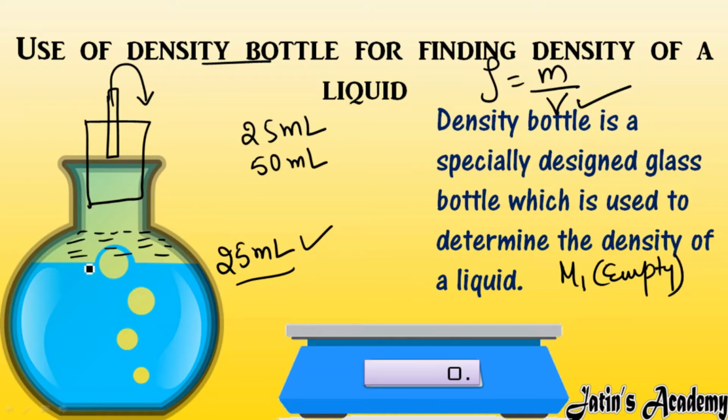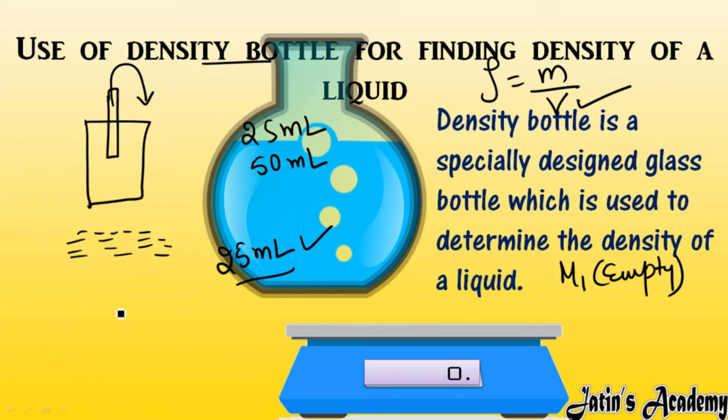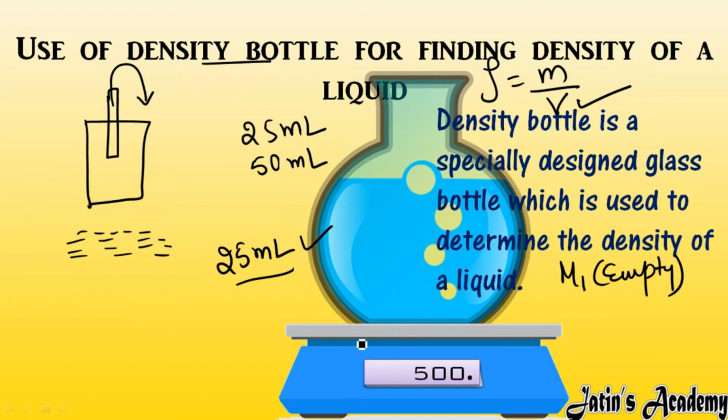Afterward, you pour the liquid into it. For example, 25 ml liquid I have poured into it. Afterwards, I have to clean all the sides of this density bottle, so that no extra mass is added. When I put the 25 ml of liquid into it, I take the density bottle and put it on this electronic balance and measure the mass. Now, for example, the mass came out as m2. That is, m2 is the mass of the density bottle filled with liquid.